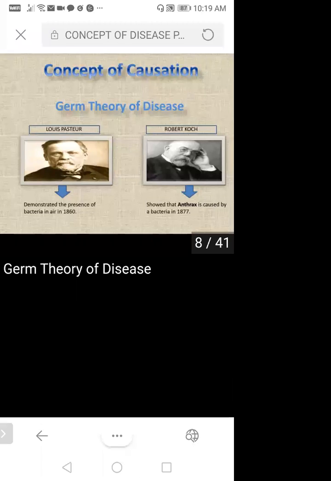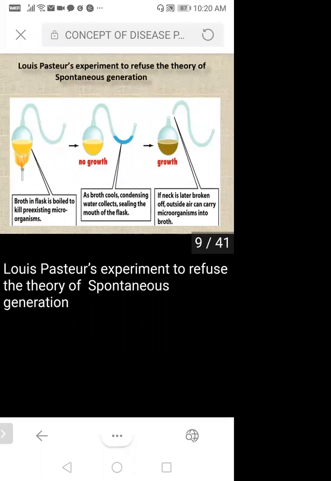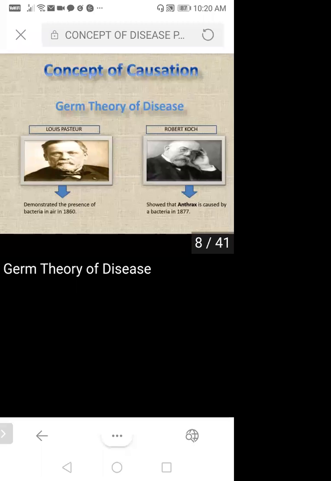So, as per the germ theory of disease, Louis Pasteur demonstrated the presence of bacteria in air in 1860, and Robert Koch showed that anthrax is caused by bacteria in 1877. Then Louis Pasteur, as I said, showed there is presence of bacteria in air.